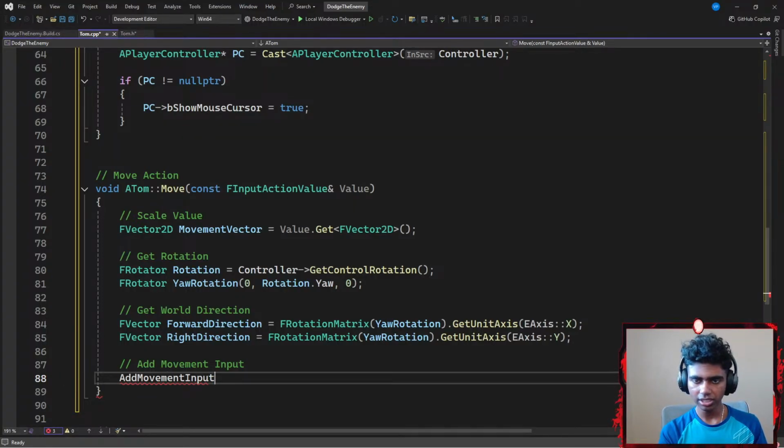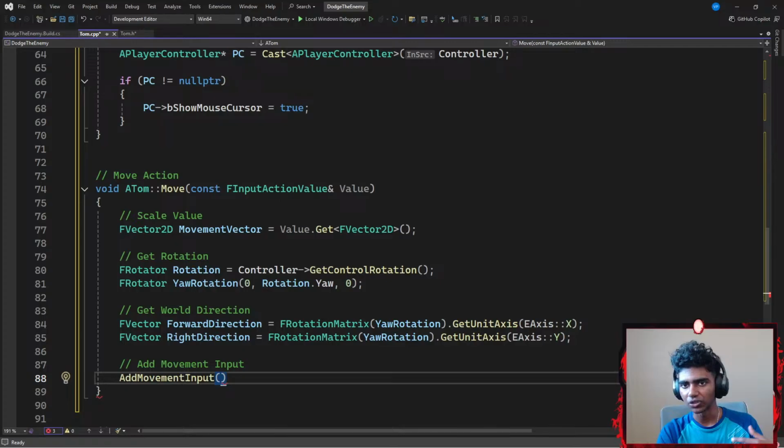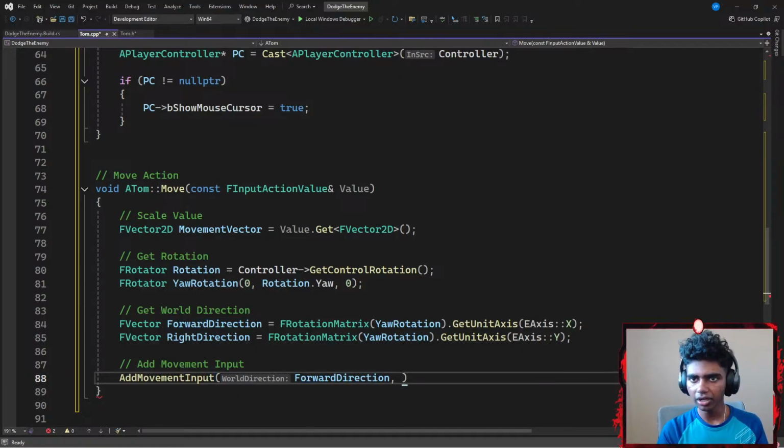That now requires, let's say, a parameter of the two main things that I need: my world direction and my scale value. I did create both of them. So I'm going to go with something like my world direction. That is going to be my forward vector, F-O-R-W-A-R-D vector. There, and then my scale value, which is going to be my movement vector.